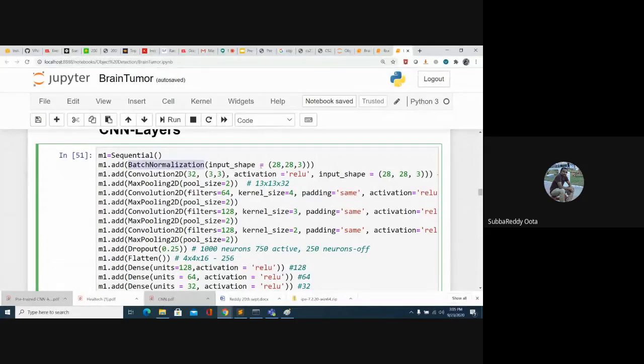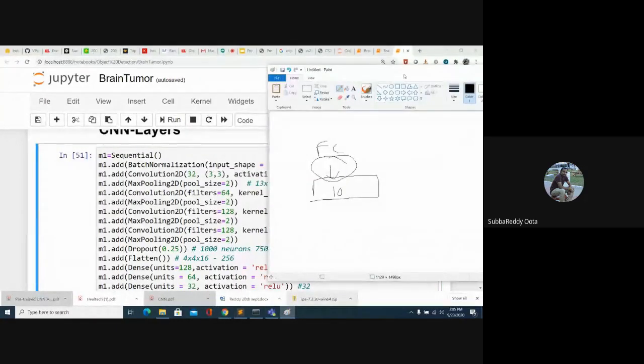I already mentioned why we apply batch normalization: we are normalizing the batch of images so that the values follow a range of 0 to 1, and the convergence will also be faster. Here my image size is 28 by 28 by 3. Now we will take each step and see how much we get.